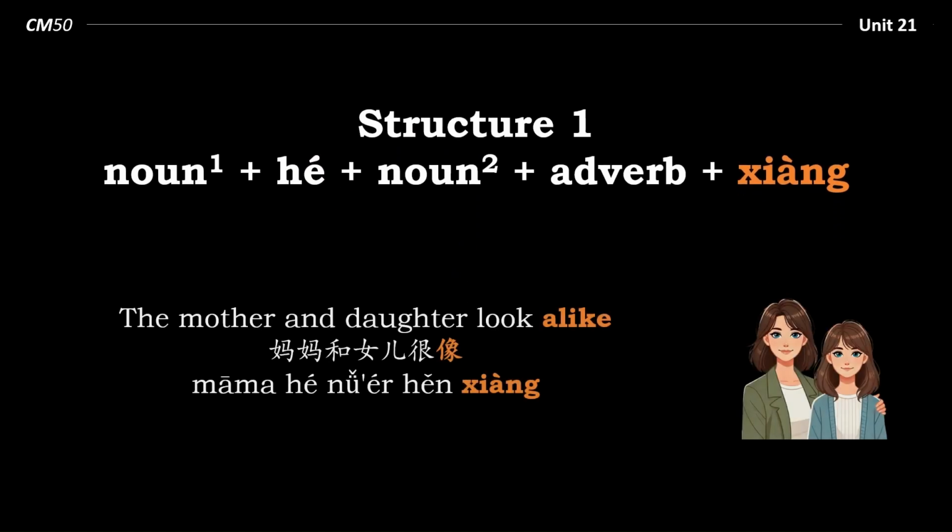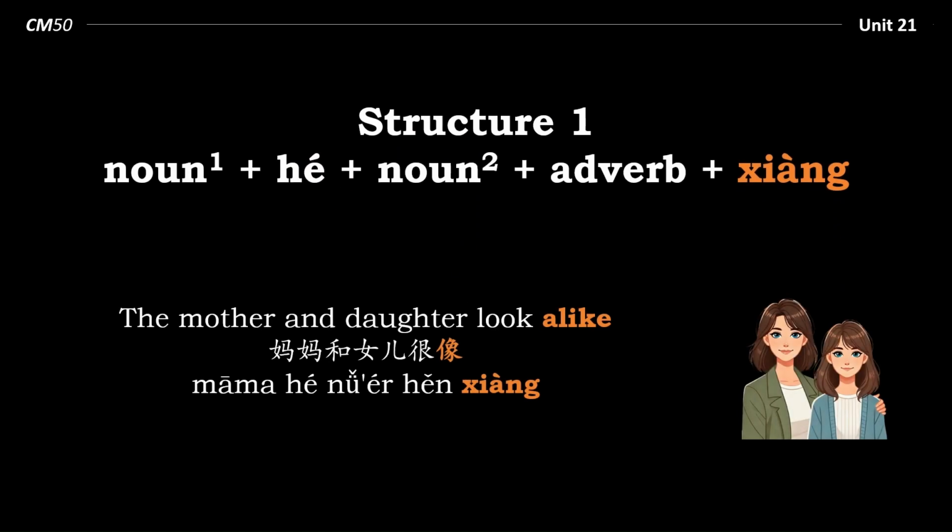And here it is in an example sentence. The mother and daughter look alike. 妈妈和女儿很像. So noun 1, 妈妈和 and noun 2, 女儿 adverb 很像.